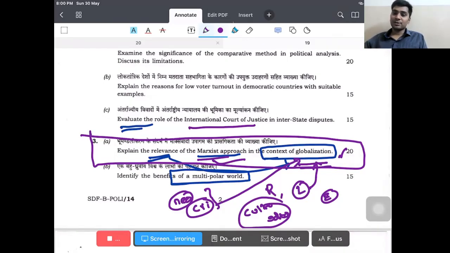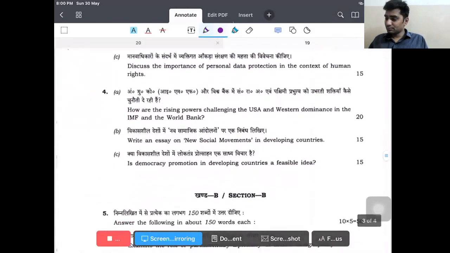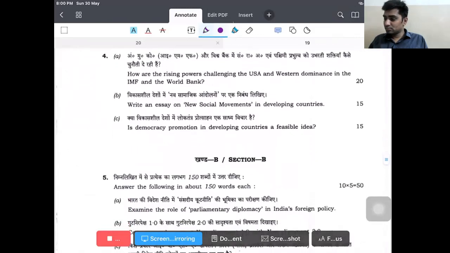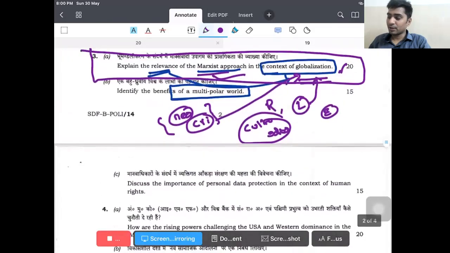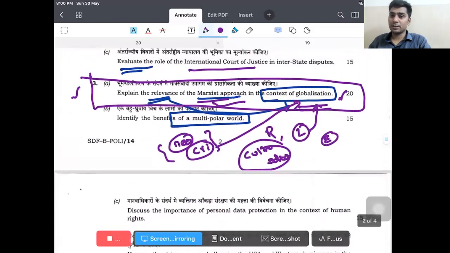So globalization is present everywhere, and you can end with the statement of global village. Today, global villages are found where the interactions are very highly interactive, and this is all because of, you can say, the neo-Marxist approach or the critical Marxist approach. See how we can use the theory. So this is what I said, you can apply. This is one direct question from the Marxist school on the Global Approach, a 20 marker in 2019.